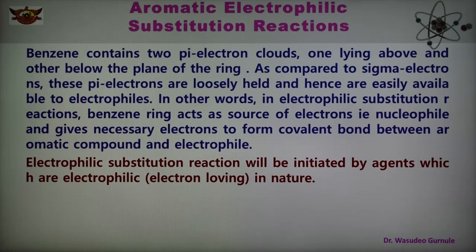As compared to sigma electrons, these pi electrons are loosely held and therefore easily available for an electrophile. In other words, in electrophilic substitution reaction, the benzene ring acts as a source of electrons, that is a nucleophile, and gives the necessary electrons to form the covalent bond between the aromatic compound and the electrophile.